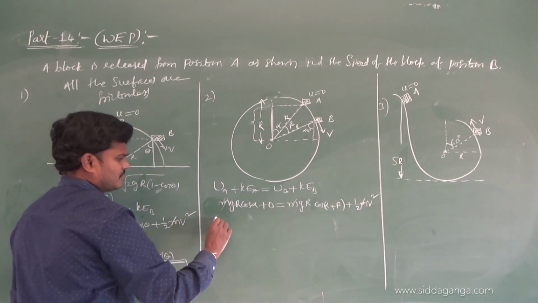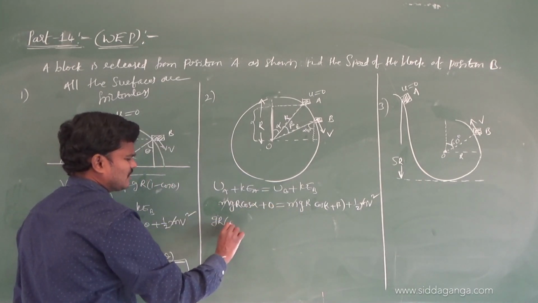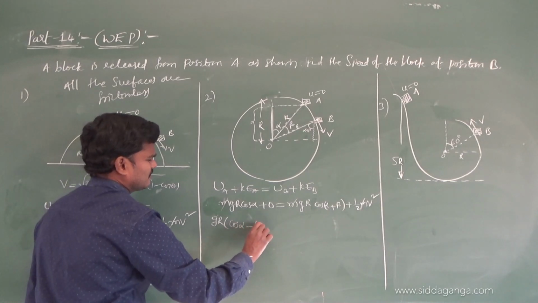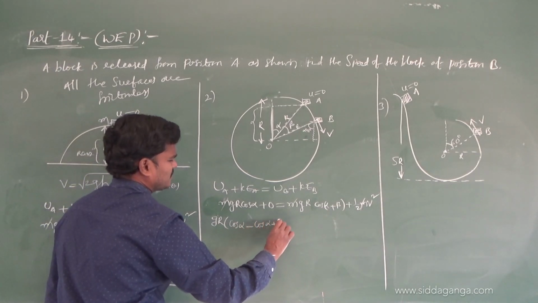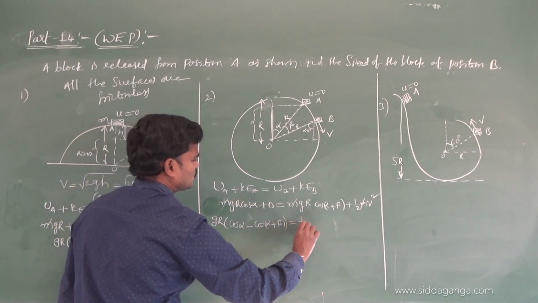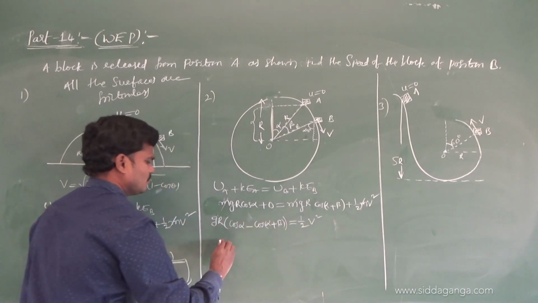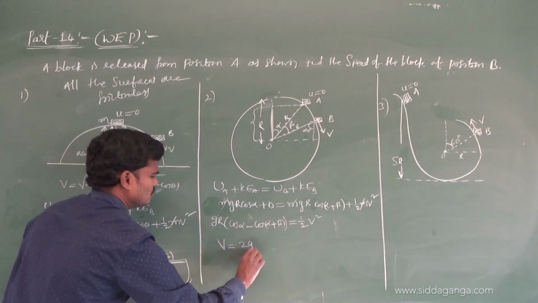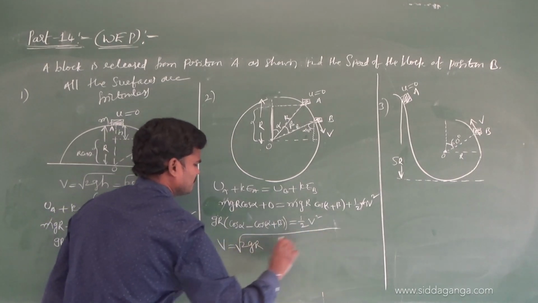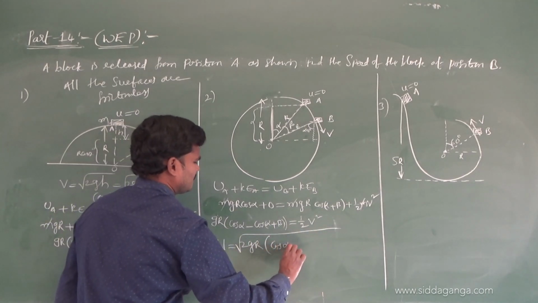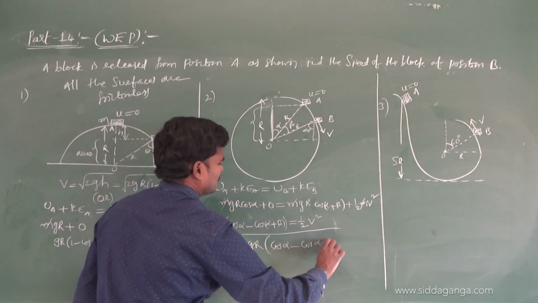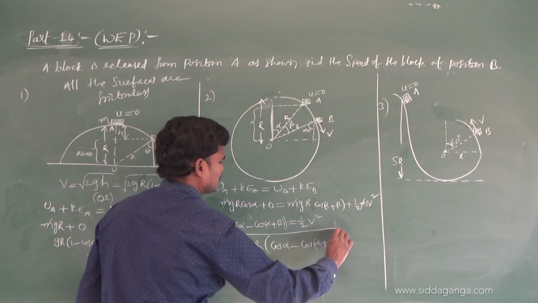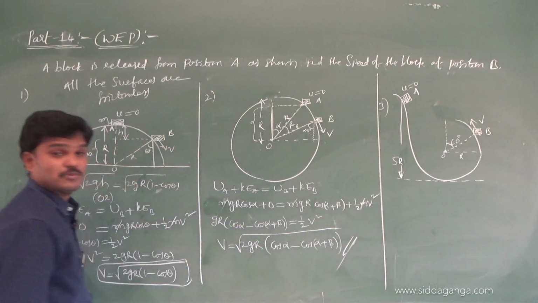Take that to the left side: gr into cos alpha minus cos of alpha plus beta is equivalent to half v square. So v is equal to root of 2gr into cos alpha minus cos of alpha plus beta. This is the problem.